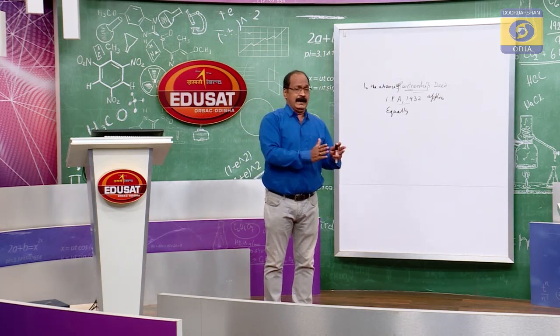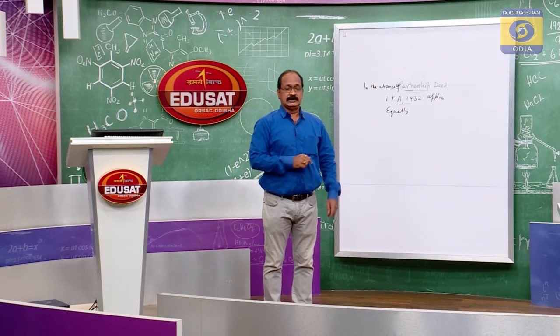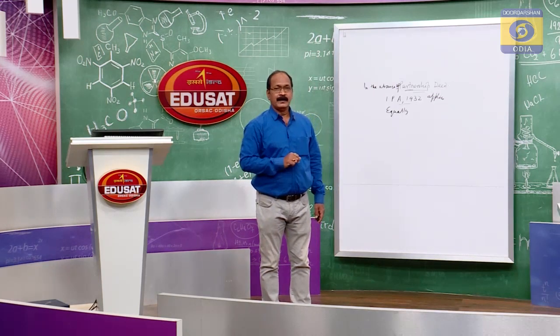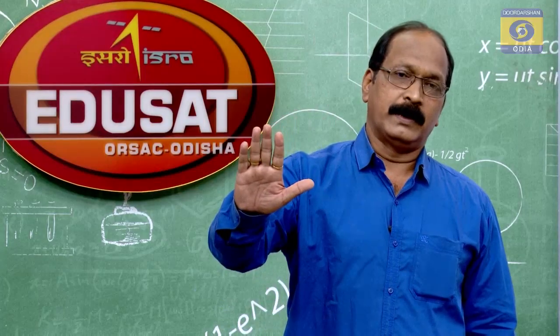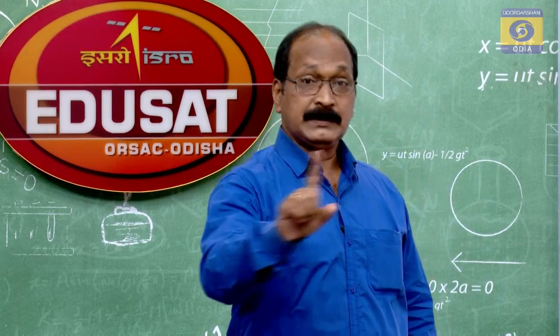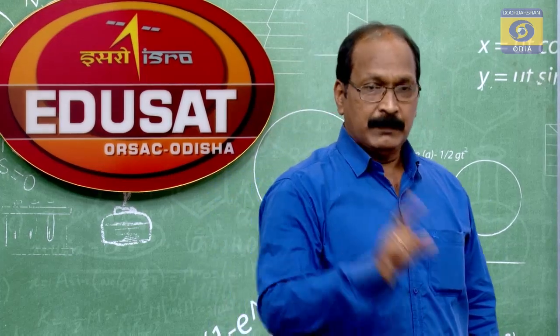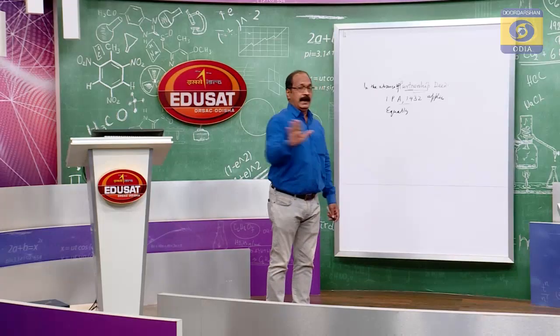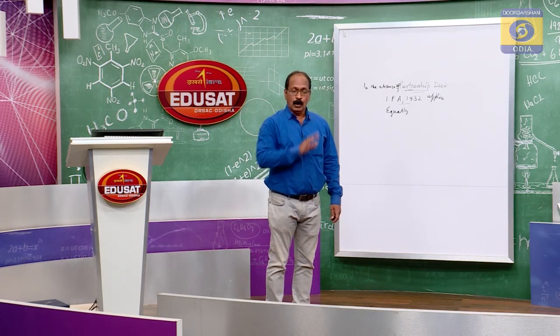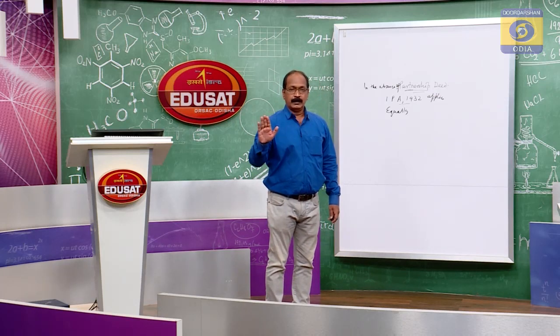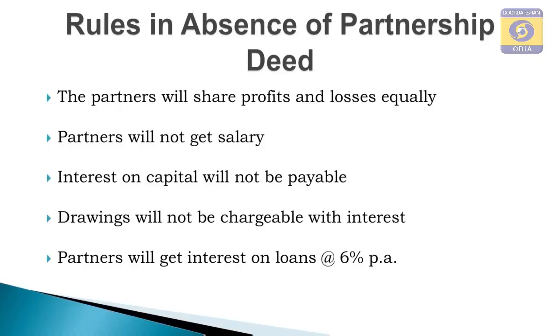If the ratio is mentioned in the partnership deed, the profits will be distributed at that ratio. But if the partnership deed is silent, that means the ratio is not there, then the Act says do not dispute. Distribute the profit equally.